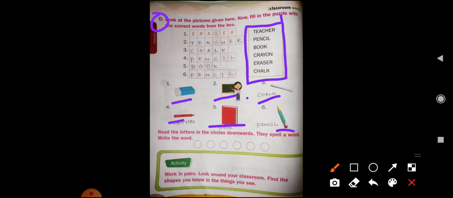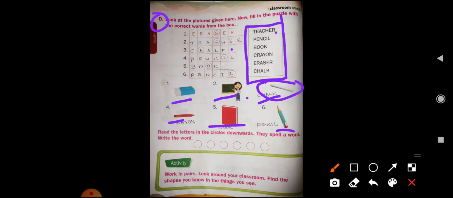So we have to complete this puzzle box like TEACHER, teacher. Now come to the third one. This is a picture of a chalk, which we write with on a board. So the spelling of chalk is CHALK, chalk. So we have to complete this puzzle box using these clues.